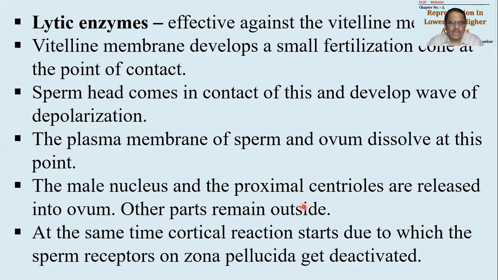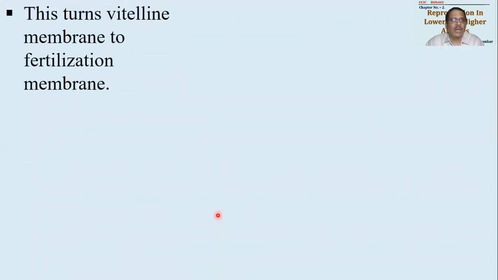Okay, so at this particular time the cortical reaction, the antigen antibody reaction, or fertilizing anti-fertilizing reaction, will start due to depolarization, and the sperm receptors on the zona pellucida will get deactivated. The ZP2, ZP3 that we said were sperm receptors will be deactivated, and as a result of this deactivation no more sperm will be allowed in. Due to this deactivation of sperm receptors, the vitelline membrane will now become the